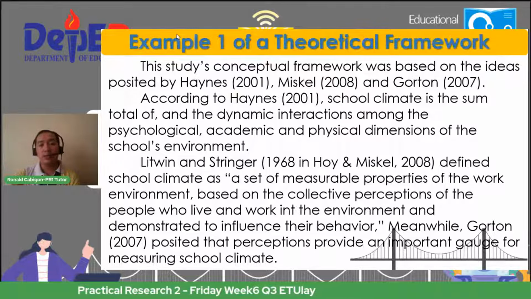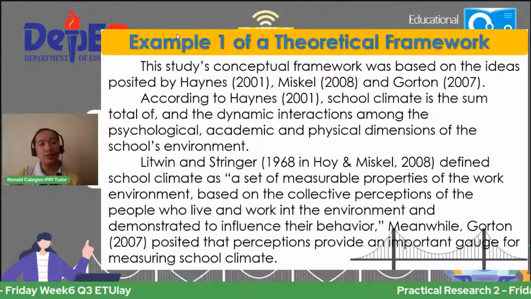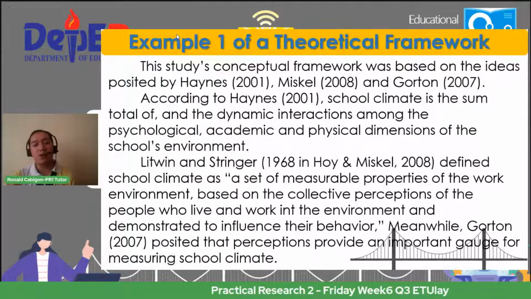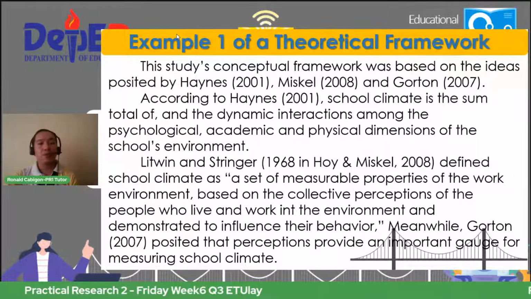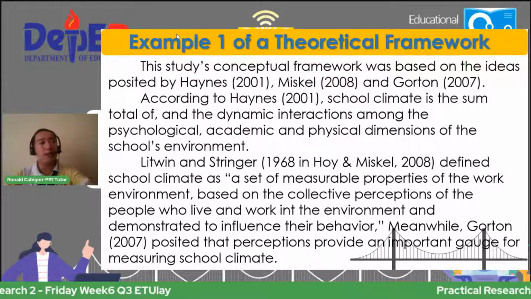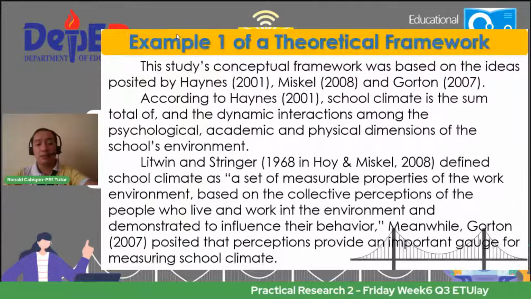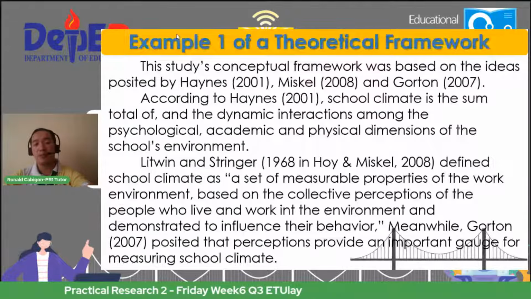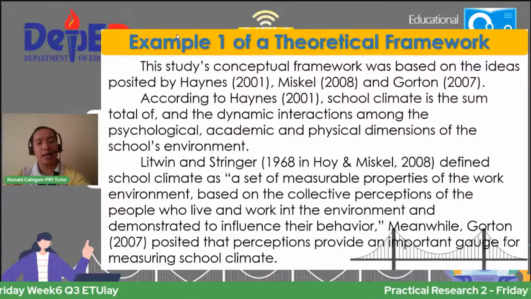Litwin and Stringer, 1968, in Hoy and Miskell, 2008, defined school climate as a set of measurable properties of the work environment based on the collective perceptions of the people who live and work in the environment and demonstrated to influence their behavior. Meanwhile, Bortman 2007 posited that perceptions provide an important gauge for measuring school climate.